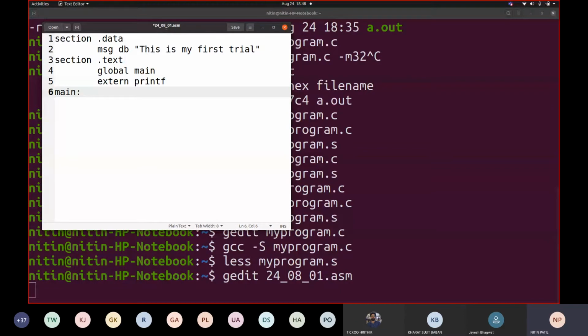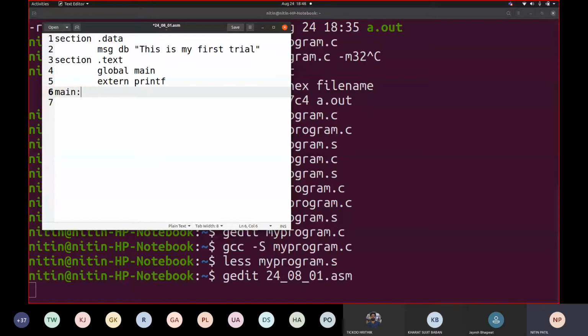Now what do you want to print? How would your printf be if you write it in C? It would be like printf, and then you will say this message is to be included like this. Correct? That's what our understanding is. So how will you write this code in assembly? Let us try to write this. If you recall, when we write a printf statement: printf, then bracket, then double quotes, then your message, then double quote complete, bracket complete, and then semicolon.